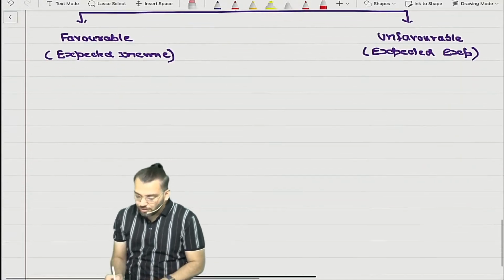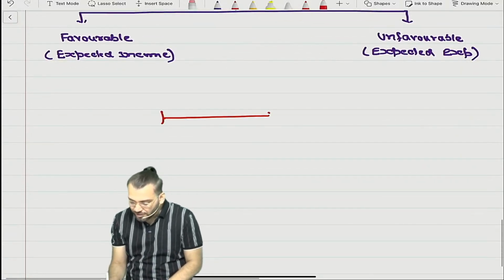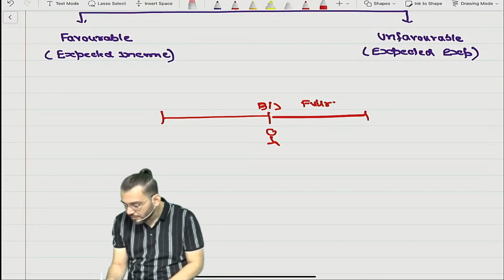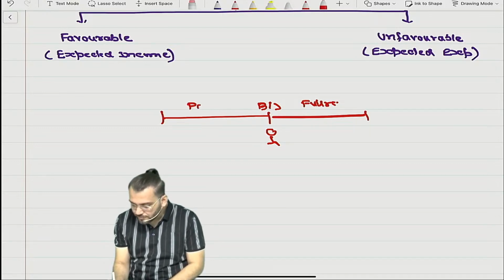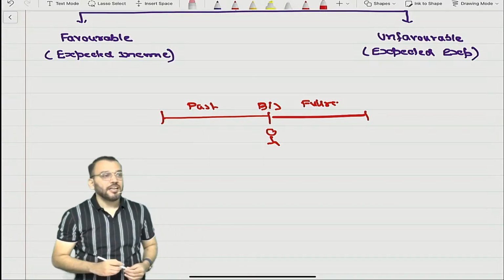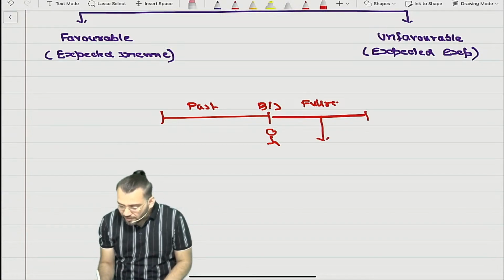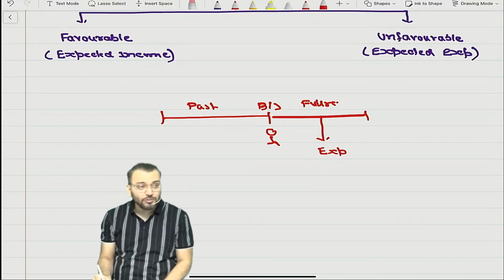My question to you all: suppose this is the balance sheet date. On this date you are standing, this is the future, and this is the past. Am I right? Now, in the future, you need to incur many expenses because you are doing business.